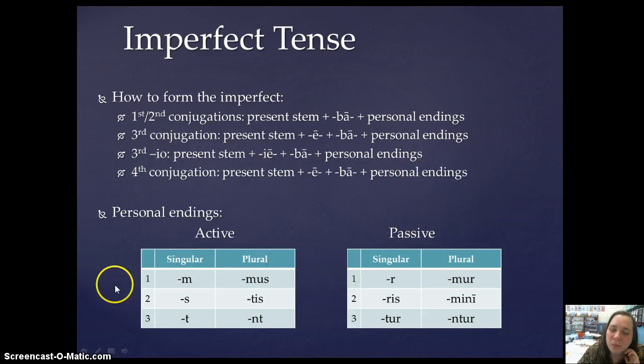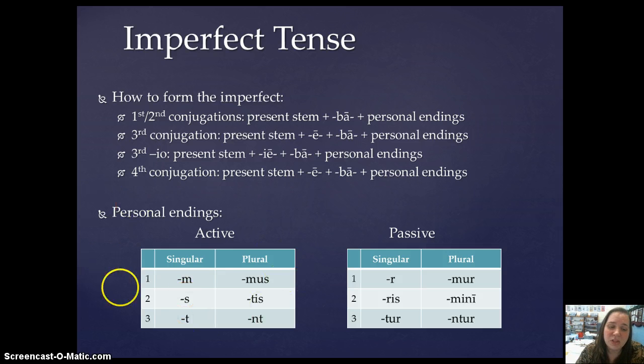You are familiar with these personal endings. The only one that might be a little bit new to you is this first person singular active personal ending. It's an m. Sometimes the personal ending for the first person singular active is going to be an o, sometimes it's going to be an m, and this is the first example you're getting of it being an m.